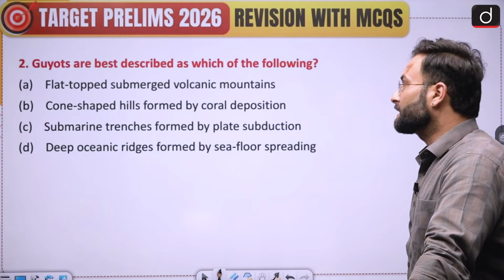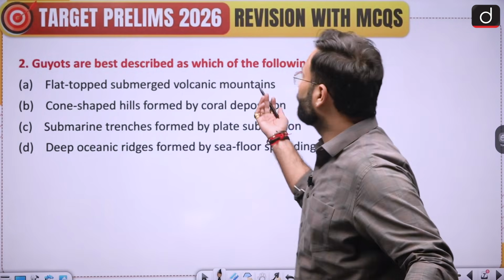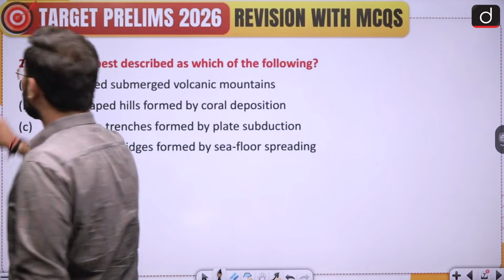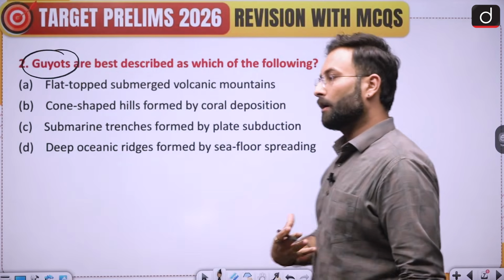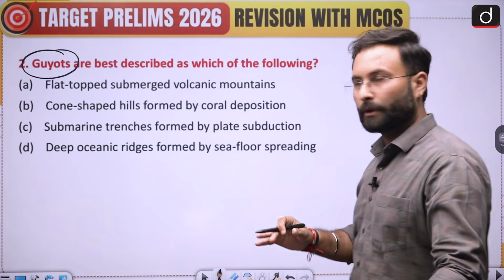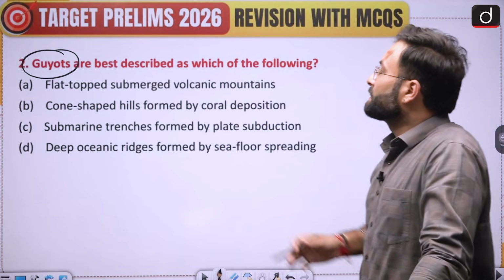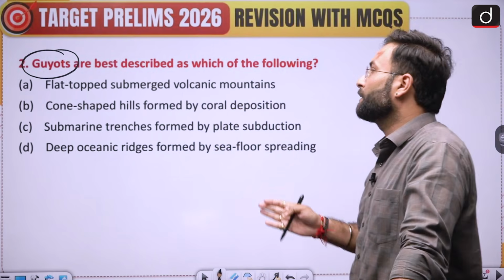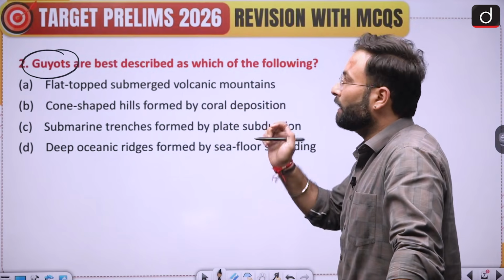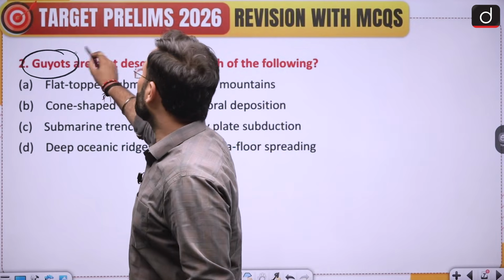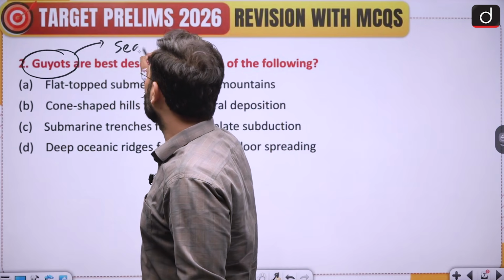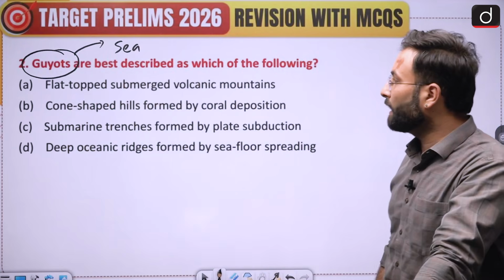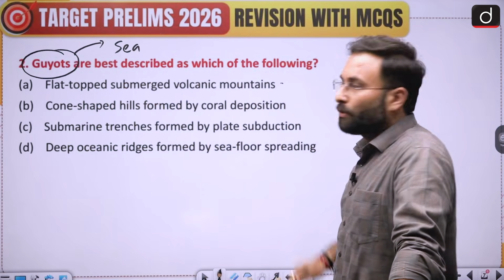Guyots are best described as which of the following? Now we are talking about Guyot. It is one of the geographical or physiographic features on the sea floor. Guyots are best described as which of the following? First is flat-topped submerged volcanic mountain. Now, since I already mentioned to you that it is a feature from the sea floor, or related to oceans, that is one thing. Okay, so we can consider this particular option.